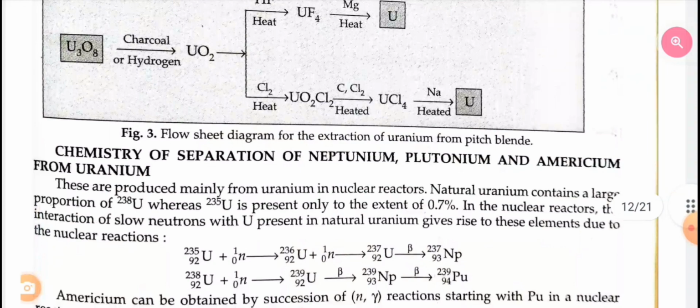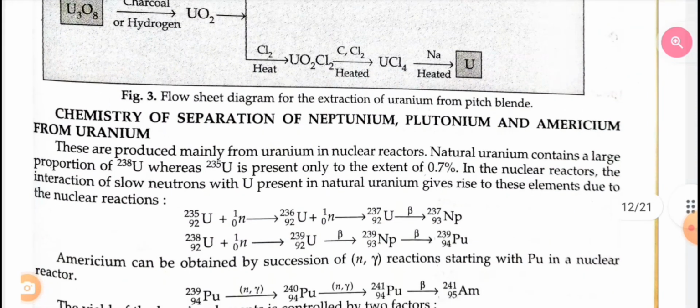Chemistry of separation of neptunium, plutonium and americium from uranium. These are produced mainly from uranium in nuclear reactors. Natural uranium contains a large proportion of uranium-238, whereas uranium-235 is present only to the extent of 0.7%. In the nuclear reactor, the interaction of slow neutrons with uranium present in natural uranium gives rise to these elements due to the nuclear reactions.